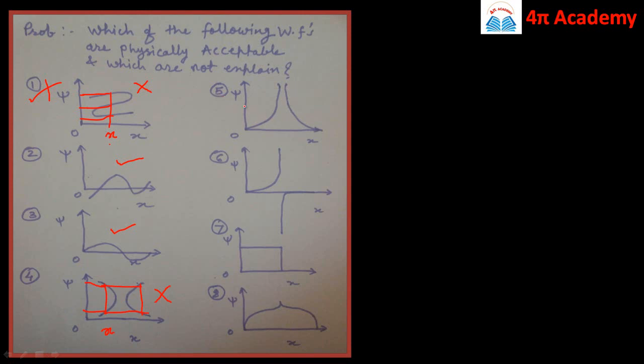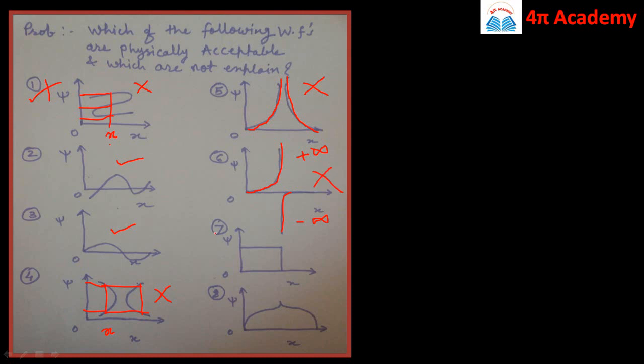Then for problem 5, you can see that there is a discontinuous function. Also here the wave function tends to plus infinity, and therefore it is not an acceptable wave function. For problem 6 also, there is a discontinuity in the wave function, and at this value of x the wave function psi tends to plus infinity as well as minus infinity, and therefore it is not acceptable because the wave function tends to infinity.